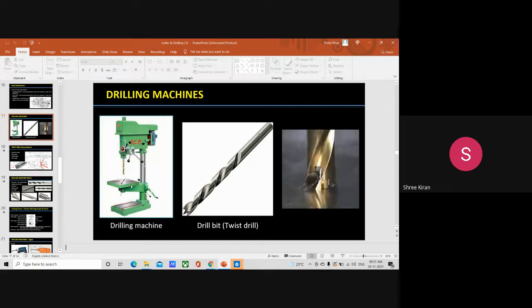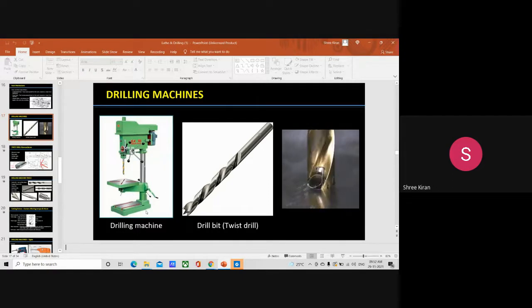And then we have a table. This is the table, and then we have a drill head, where the drill is present with the help of a spindle. This is the drill head. All these are the basic parts of a drilling machine. So let's write the notes. The basic parts are base, column, table, and drill head.